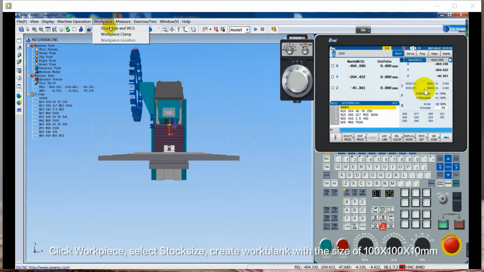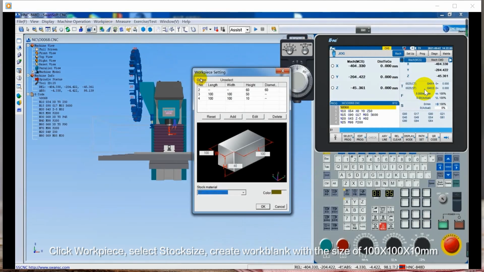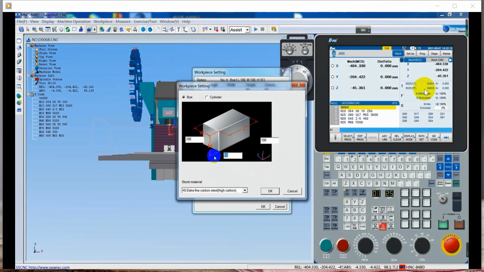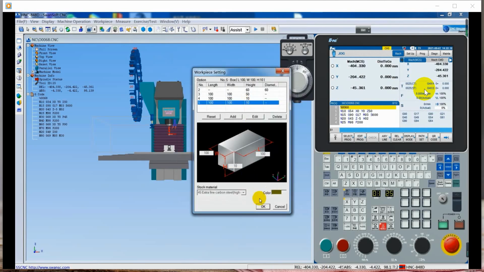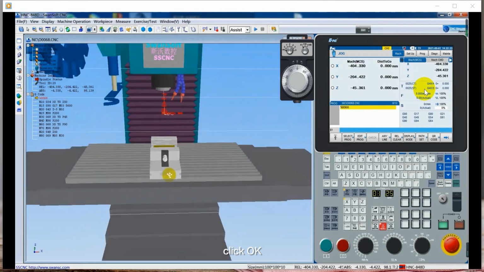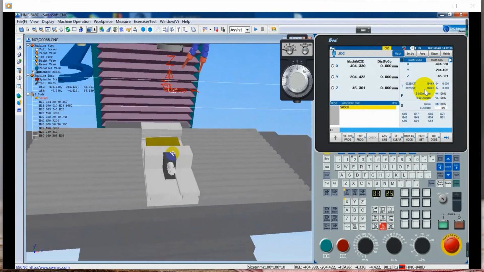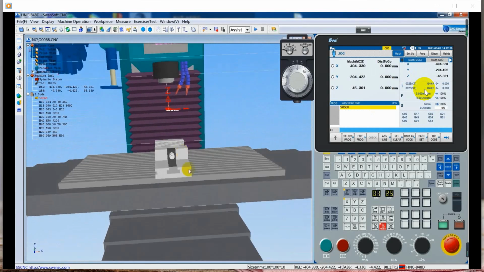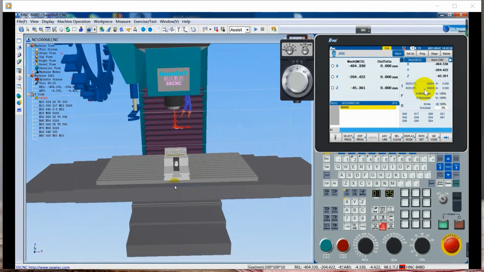Click Workpiece. Select Stock Size. Create a work blank with the size of 100 × 100 × 10 mm. Click OK. Finish the setting of the work blank.